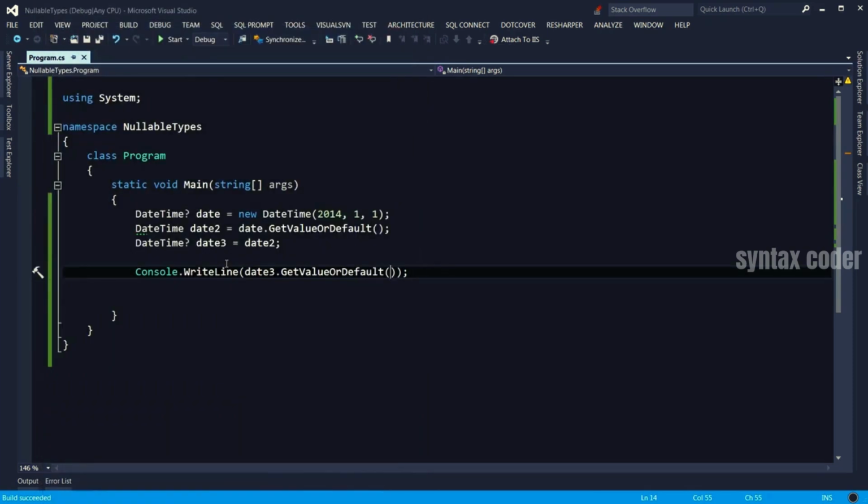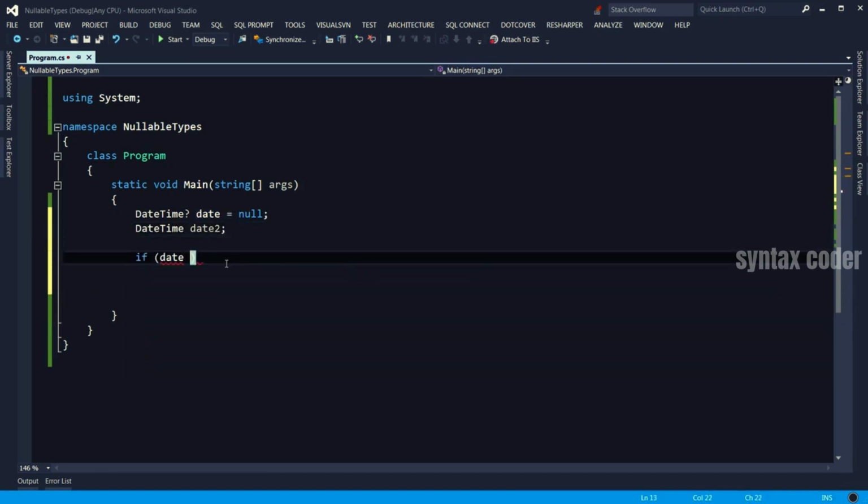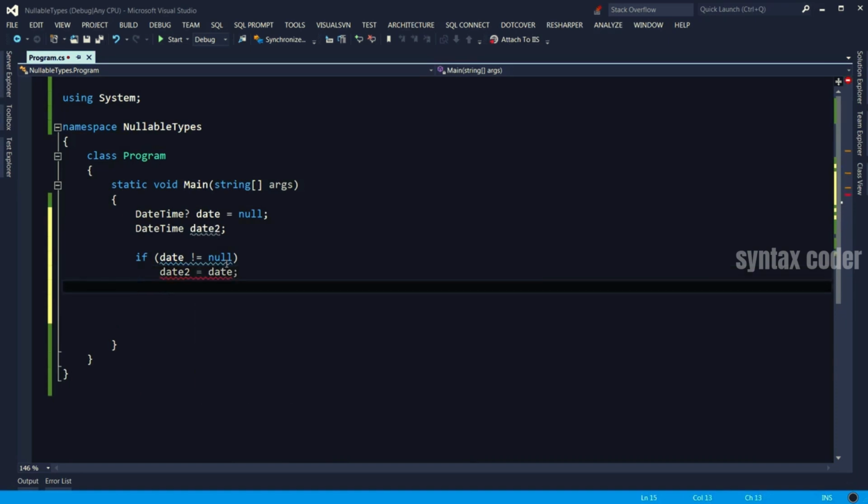Now let me introduce you to an operator that is pretty useful when writing code. It's called null coalescing operator. So basically, let me clean this up here and maybe just set this to null. Let's say we would like to write code like this. If date is not null, set date2 to date. Sorry, this has to be date.GetValueOrDefault because of the reason I just explained.